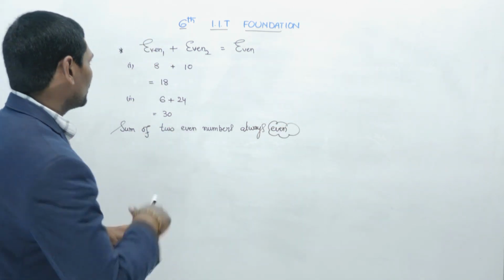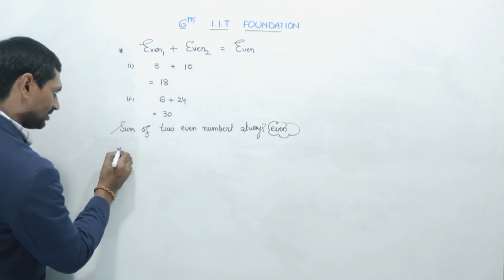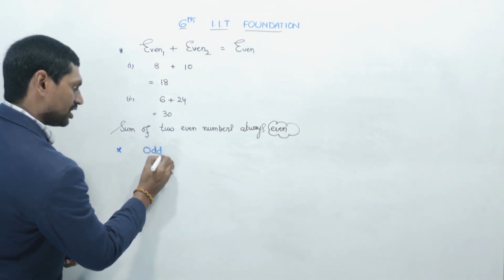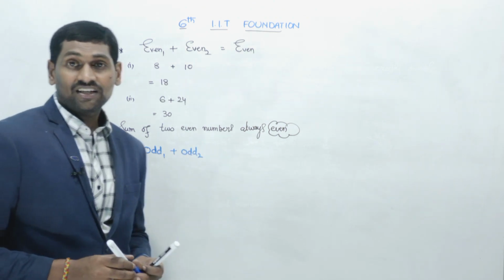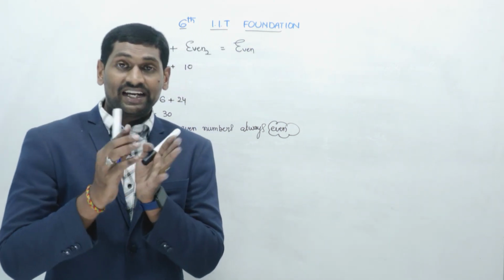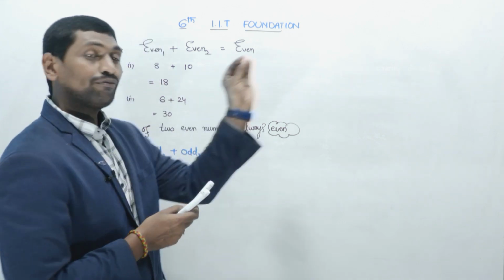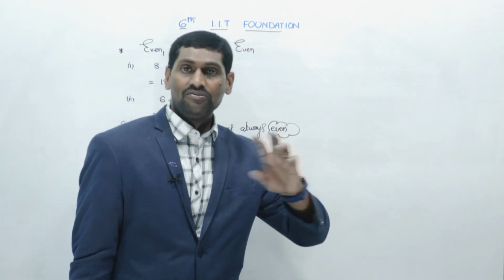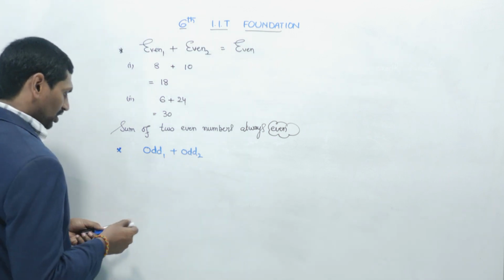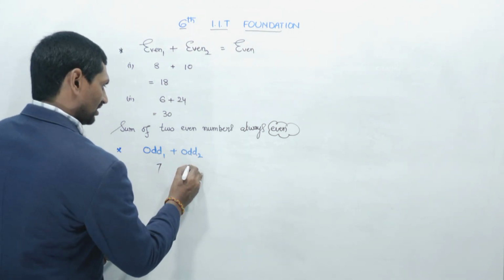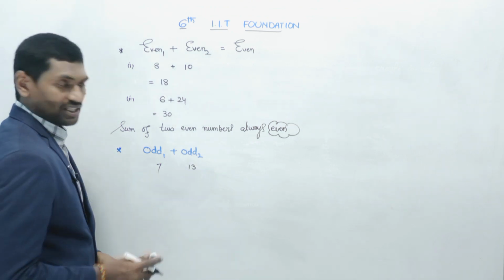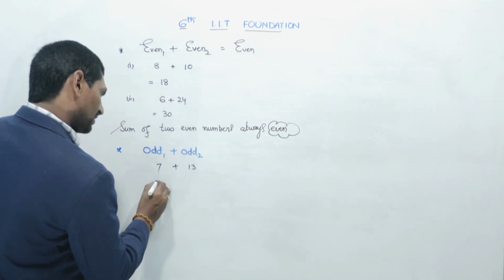Okay, right. Now let us see the second situation. Odd number 1 and odd number 2. Let us take 2 odd numbers and identify the sum of 2 odd numbers. I am taking an odd number, 7, here. First odd number 7, next odd number 13. 7 plus 13 is 20.